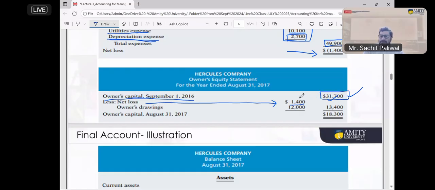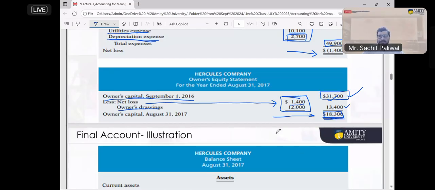So what was the capital? How much loss do we have? How much did we withdraw? 13,400. So the total capital left in the business is 18,300. 12,000 you withdrew for your personal use, 1,400 you had as a loss. So your capital reduced by 13,400 and is left at only 18,300.